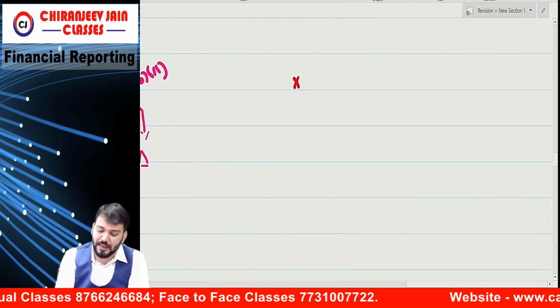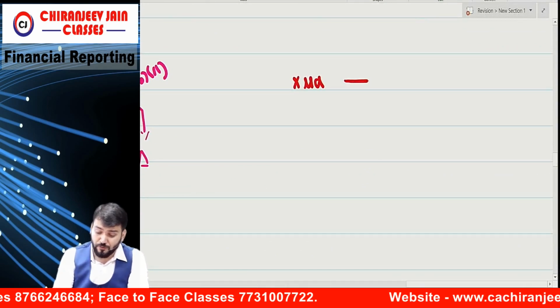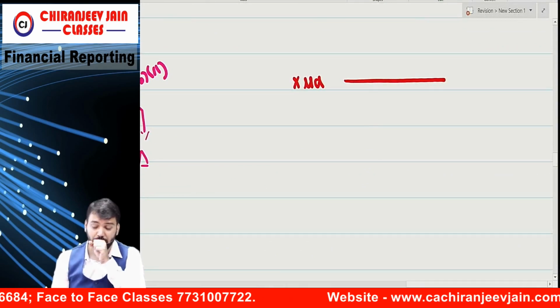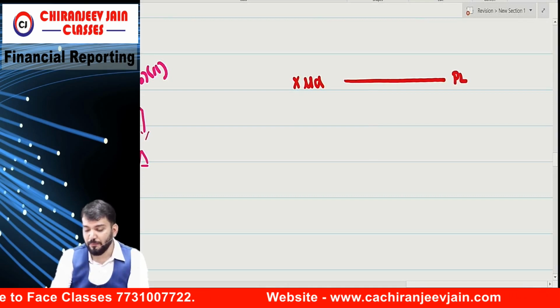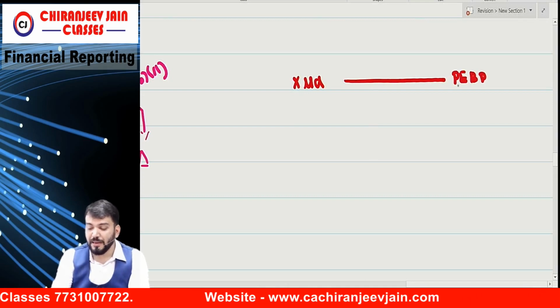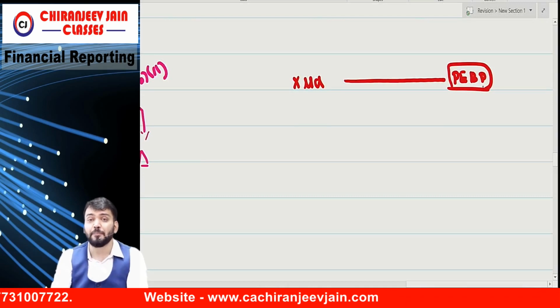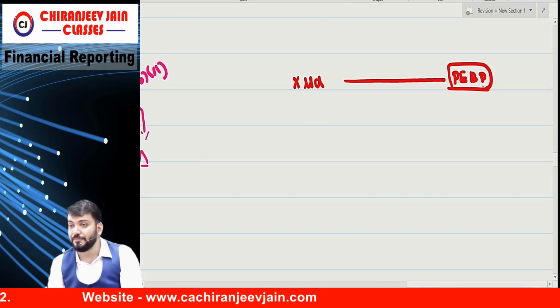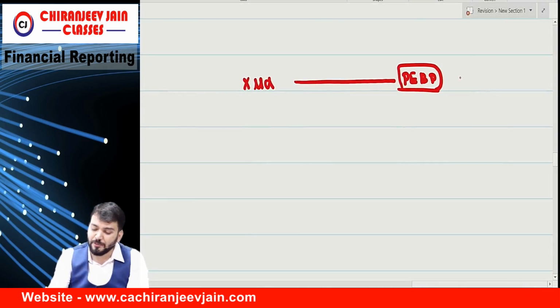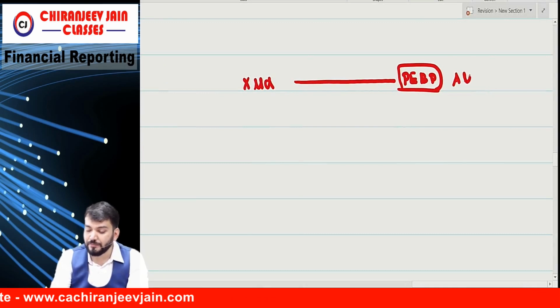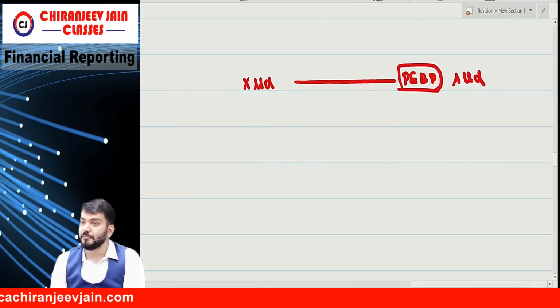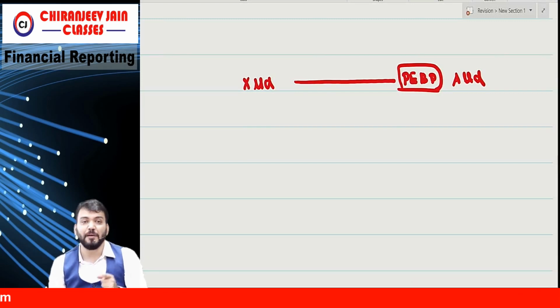Suppose there is one X limited, and for their employees we have one post-employment benefit plan. Means this is a separate entity where the amount is contributed. Correct. Suppose this is A limited. So these two are related to each other as per para 9b5.